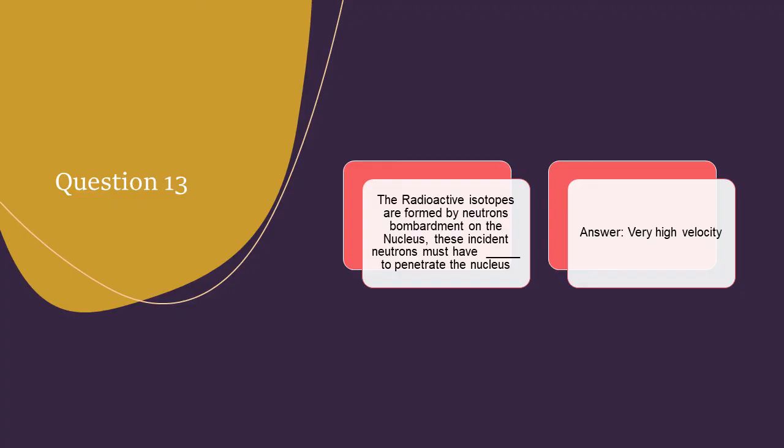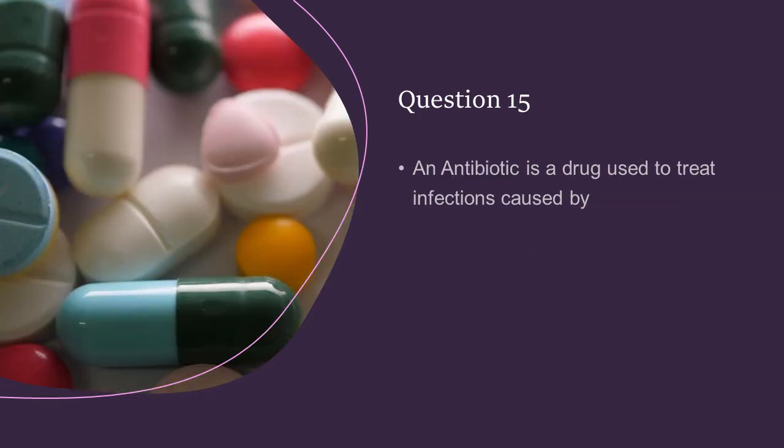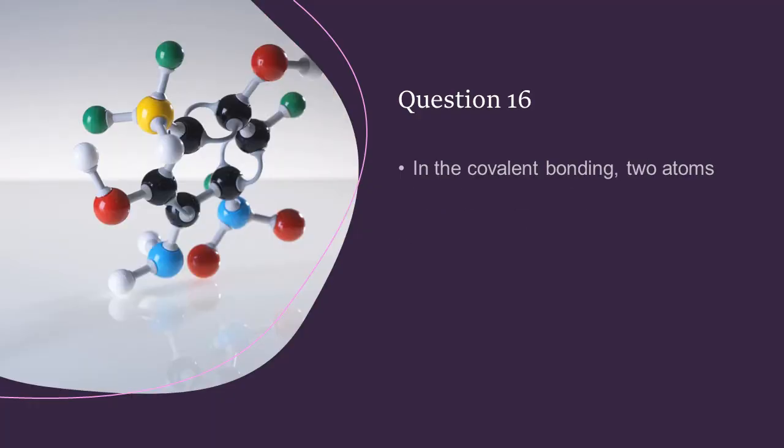These incident neutrons must have very high velocity to penetrate the nucleus. An enzyme is a chemical substance that is found in living creatures. It is a protein. An antibiotic is a drug used to treat infections caused by bacteria. In the covalent bonding, two atoms share electrons with each other.